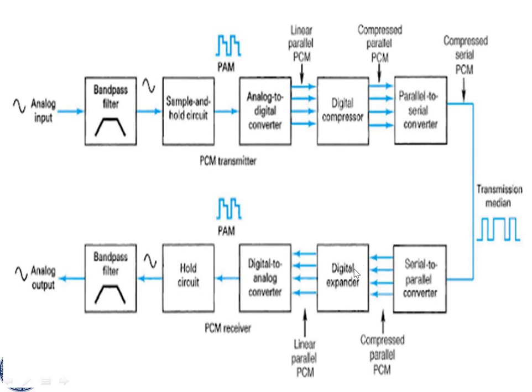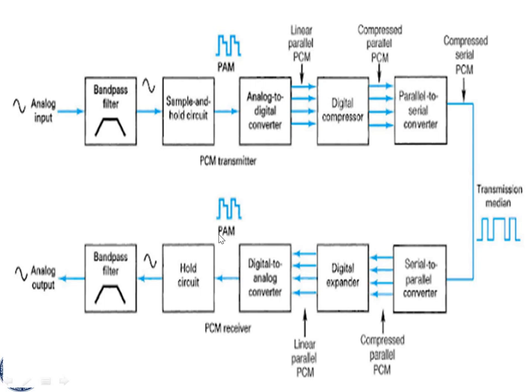The compressed parallel data goes to the digital expander. Here we observe that the compressed data was generated with the help of the compressor, and here we observe the expander. With the help of the expander, the compressed data is converted into expanded data. That means a 7-bit code is converted into a 12-bit code, or an 8-bit code is converted into a 13-bit code. This parallel information again passes through the digital to analog converter, and the digital information is converted into analog form.